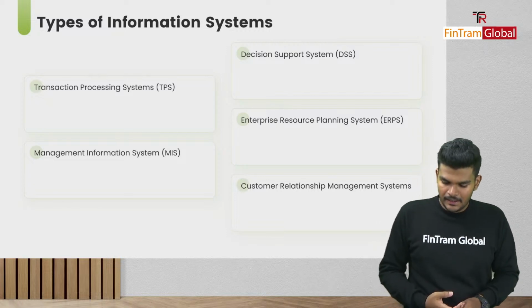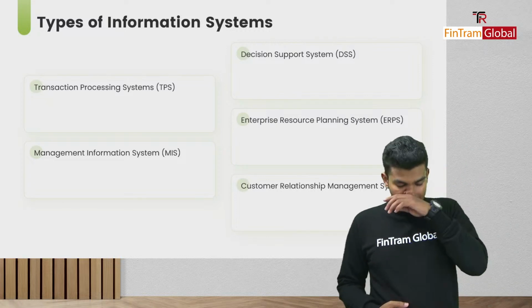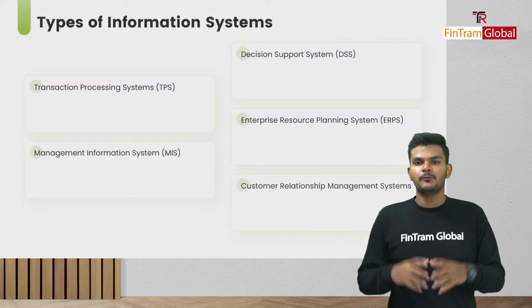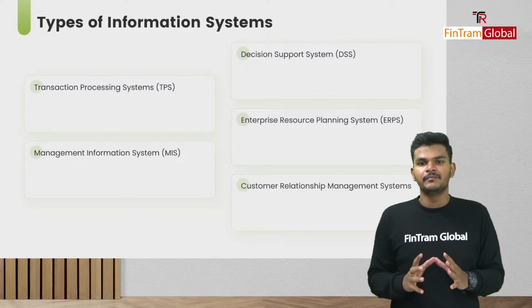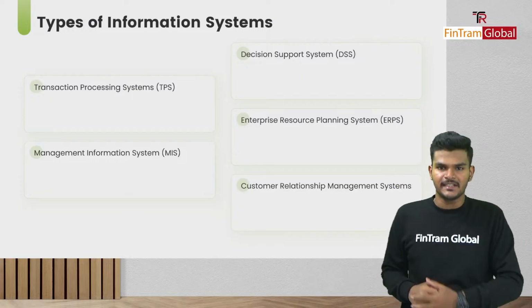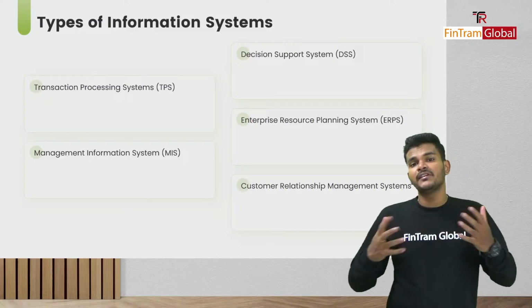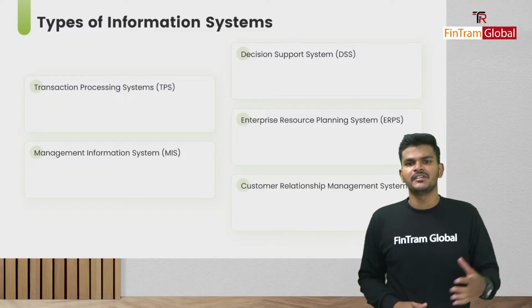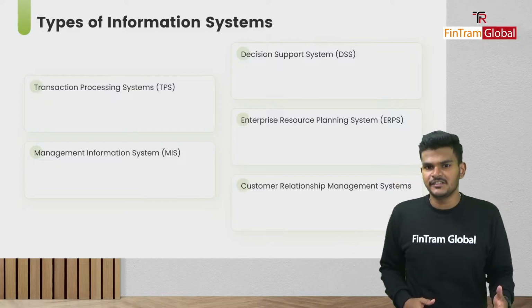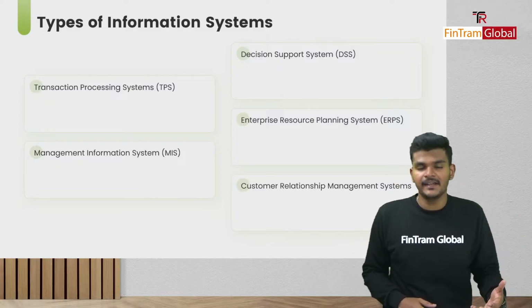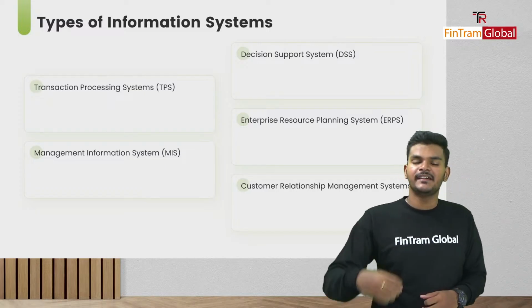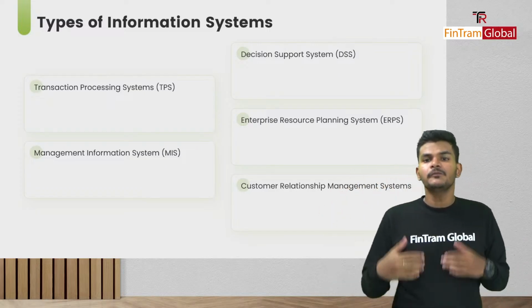Okay folks. And then the next type would be enterprise resource planning systems, or ERP systems as we call them. This is basically one single integrated system that coordinates several activities. For example, an accounting software can be said to be an ERP system. Okay folks, what does the accounting software do? It creates ledgers, it creates journals, right? It classifies them into ledgers, right? And then the trial balance is created, the financial statements are created, right? So that's basically the thing.